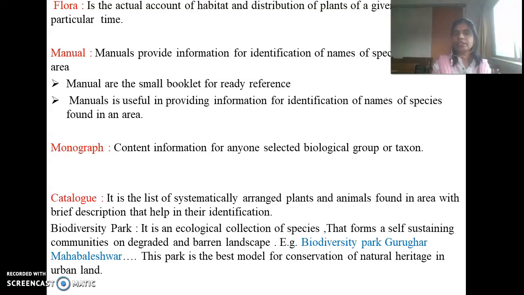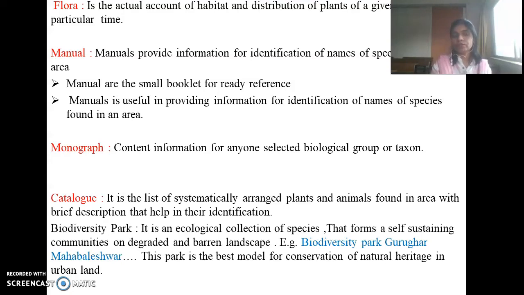This taxonomical aid is useful for identification and names of particular plant specimens. A manual is also called a small booklet or reference. Manuals are used to provide information on the names of species found in a particular area. It means by utilizing the manual, one can give a name to the organisms.